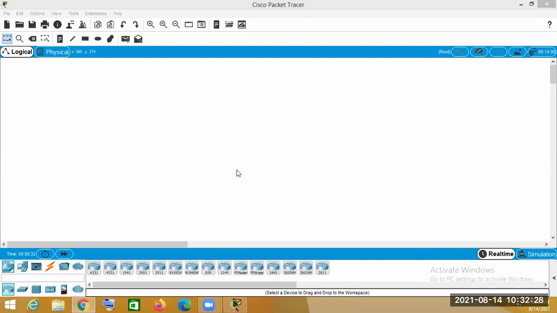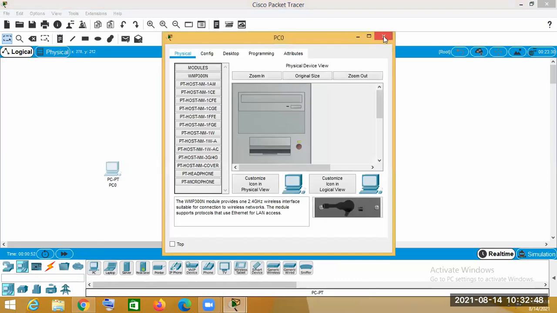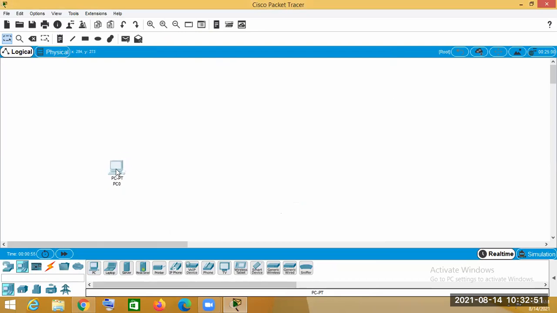So let's start. Now, for using the OSPF commands here, let's say I choose the systems. First, I have taken a PC, and here I have also taken a laptop, another laptop, and a server.